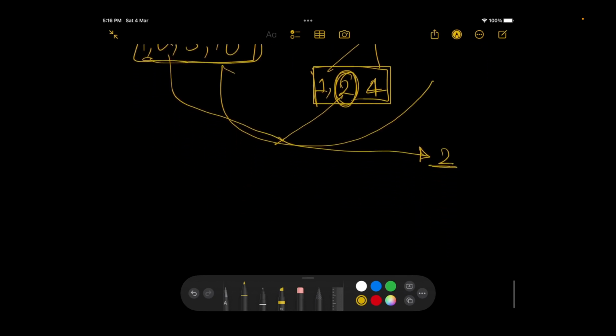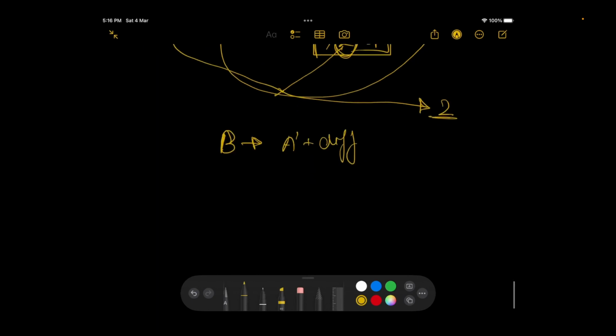I can give you a formal proof for this. I can easily say that B is actually A dash plus diff. Now I want to calculate some d which divides B, so that should also divide A dash plus diff.